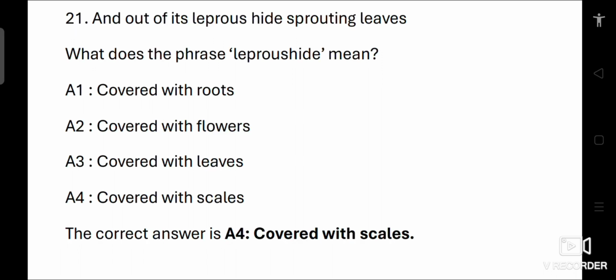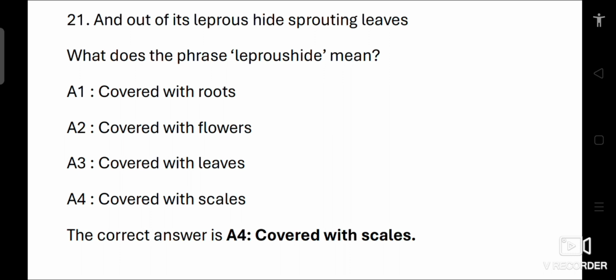Question number 21. And out of its leprous hide, sprouting leaves. What does the phrase leprous hide mean? Option 1 covered with roots, 2 covered with flowers, 3 covered with leaves, 4 covered with scales. The term leprous hide is used metaphorically to describe the appearance of something that is diseased, resembling the skin condition leprosy, which can cause skin lesions or scales.